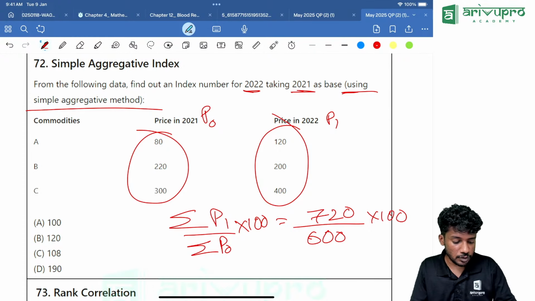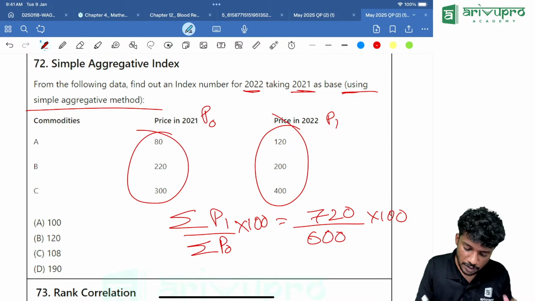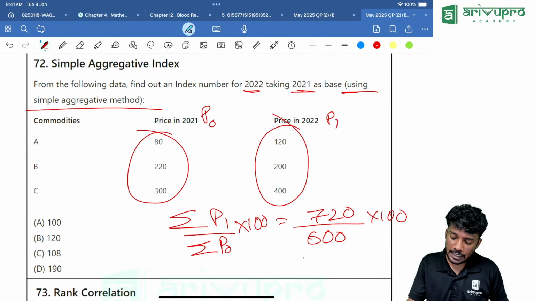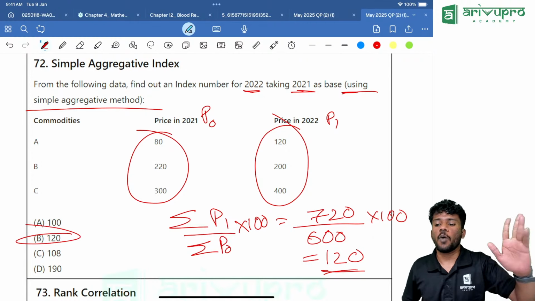Everyone divide, multiply it with 720, then multiply it with 100. You are getting it as 119.99999. That is approximately equal to option B, that is 120.